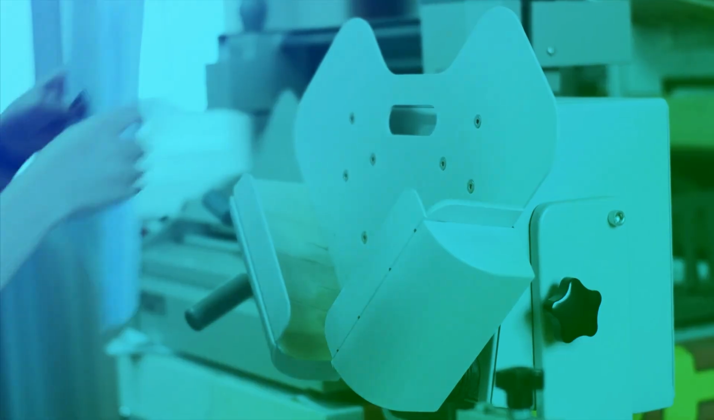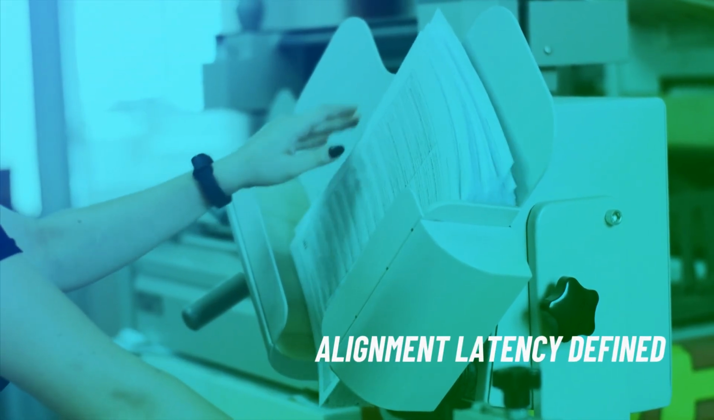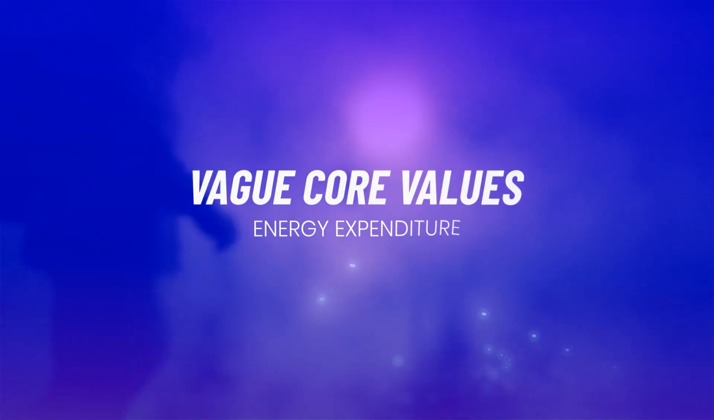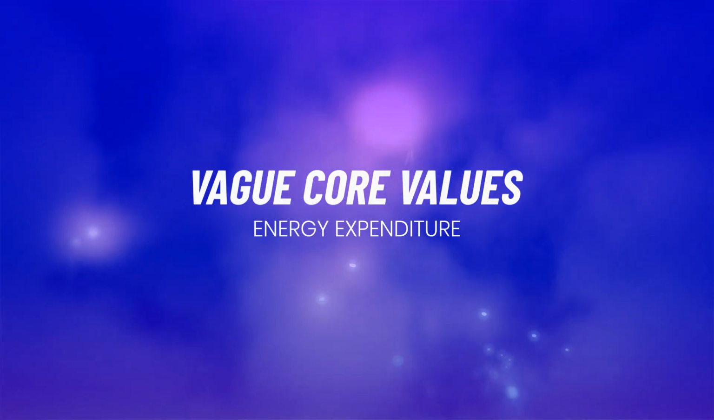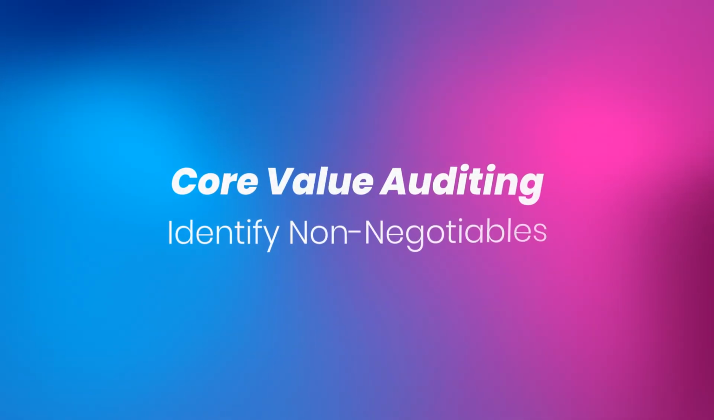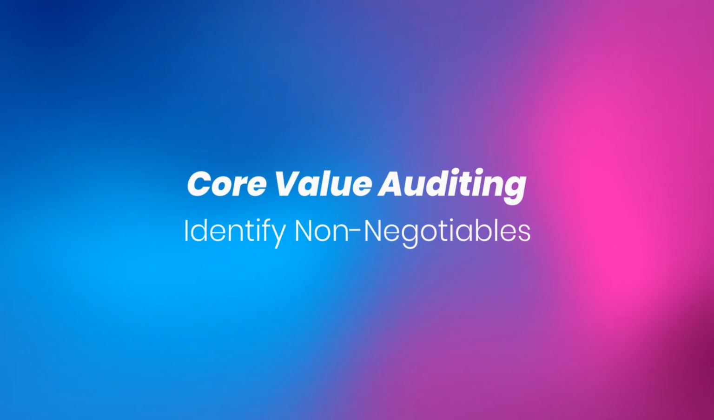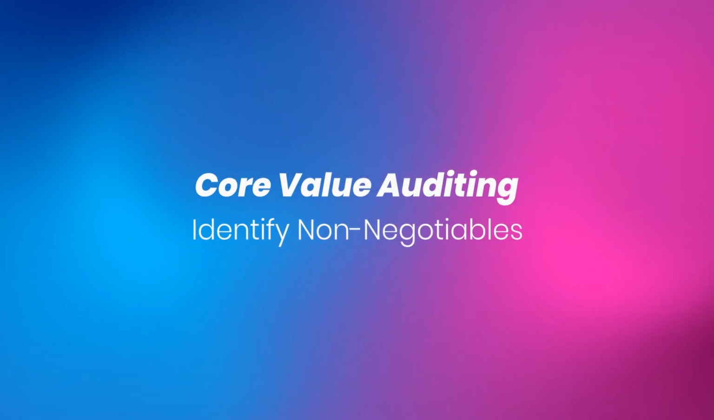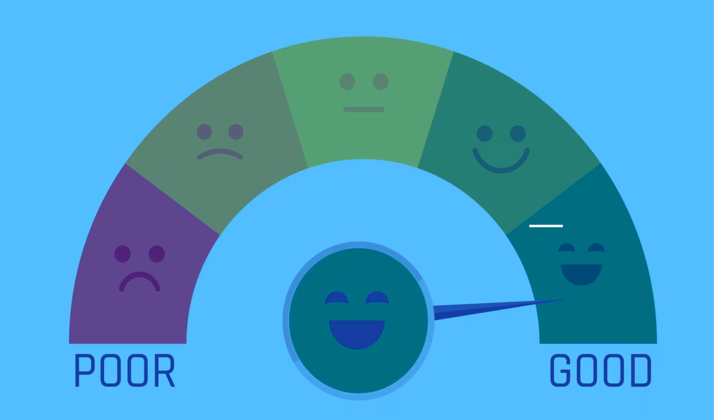The constraint is alignment latency, the friction caused when your actions contradict your internal code. When your core values are vague or unarticulated, every decision requires a massive expenditure of mental energy because you have no objective filter. To fix this, you must implement core value auditing. This is not an abstract exercise, it is the process of identifying the 3 to 5 non-negotiable standards that govern your life. Next, execute the value filter.